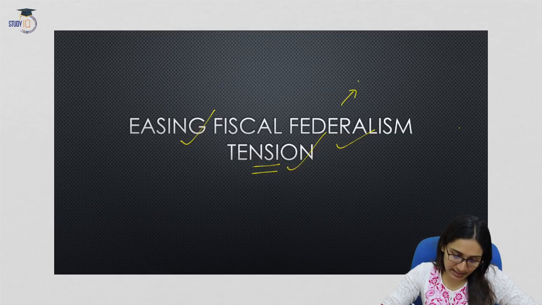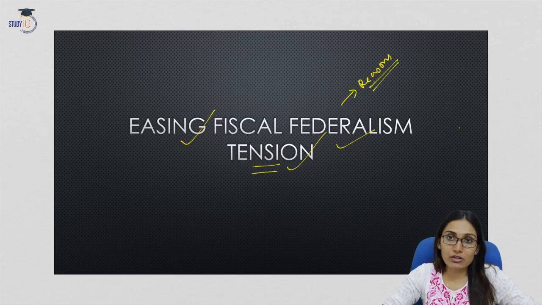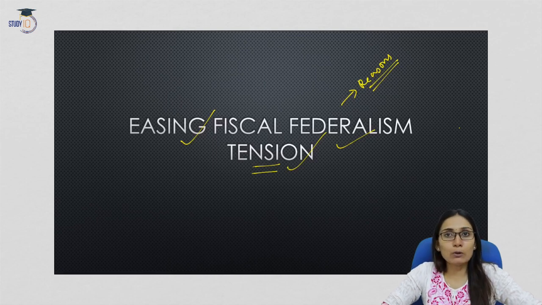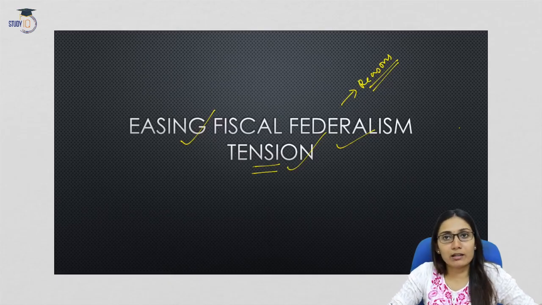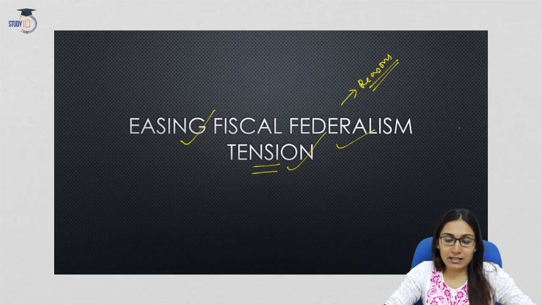We will also discuss what are the reasons and why there is an increasing tension between the central government and the state governments regarding fiscal federalism. We will also discuss the concept of fiscal federalism and we will also see some of the illustrations to explain how fiscal federalism worked out in the past and what are the problems in the present situation.